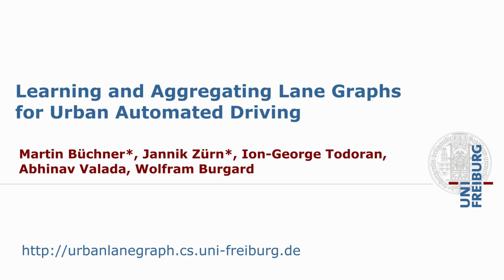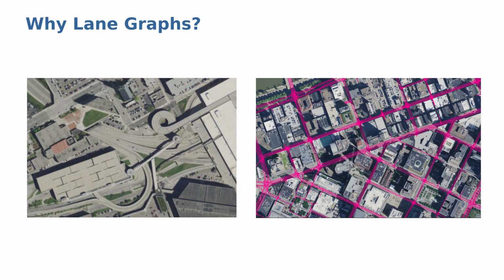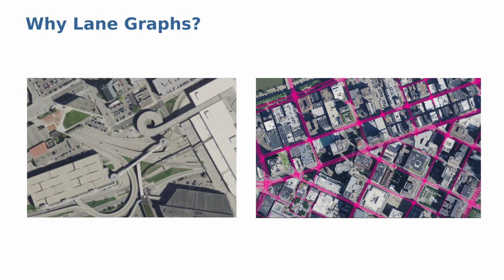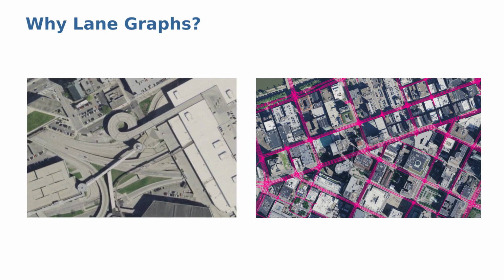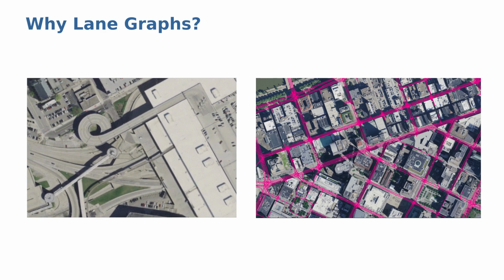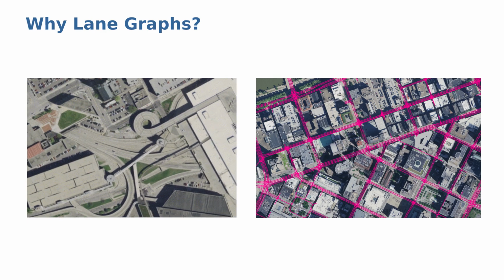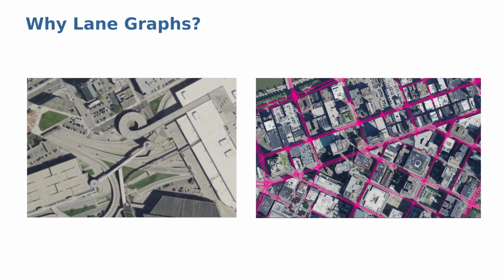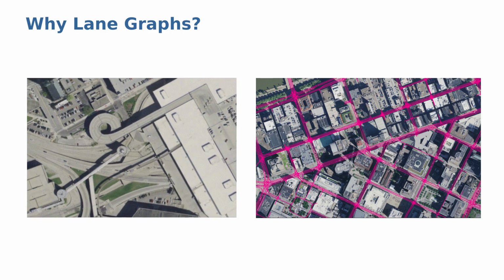We present learning and aggregating lane graphs for urban automated driving. In order to make urban automated driving a reality, HD maps including lane topologies are required. Tasks such as planning as well as forecasting heavily rely on their availability. Nonetheless, the task of lane graph estimation from aerial images remains highly challenging due to complex lane topologies, occlusions, and